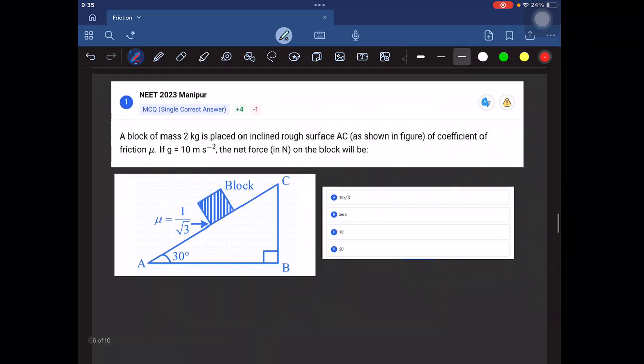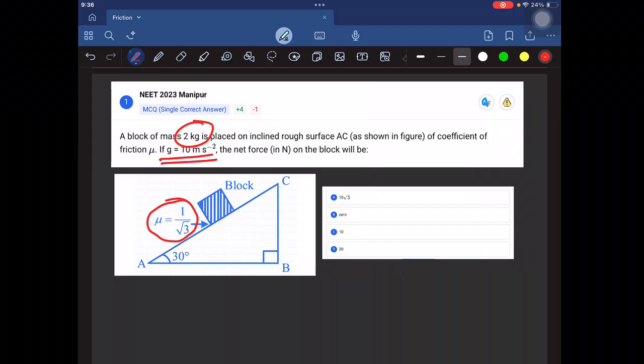So let us calculate the mg sin theta. If mg sin theta is greater than friction, then there will be downward motion along the inclined surface. If mg sin theta is less than 10 Newton, it means the body does not slide down. If mg sin theta is equal to 10 Newton, then there will be no net force acting on the body. The body does not move, and the acceleration will be 0.